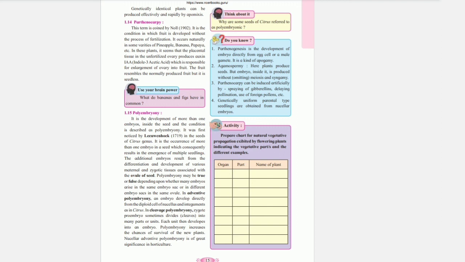In adventive polyembryony, an embryo develops directly from the diploid cell of the nucellus and integuments as in citrus. In cleavage polyembryony, the zygote proembryo sometimes cleaves into many parts or units. Each unit then develops into an embryo. Polyembryony increases the chances of survival of new plants. Nucellar adventive polyembryony is of great significance in horticulture.